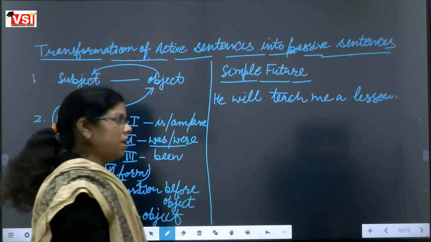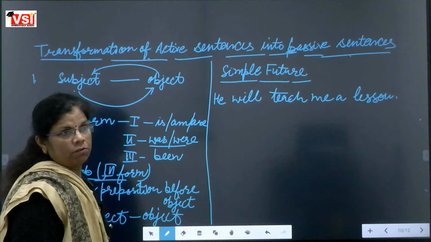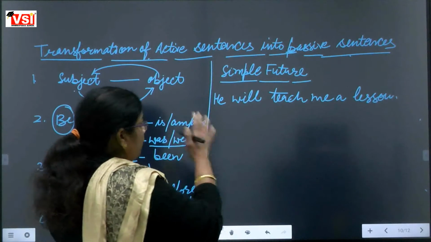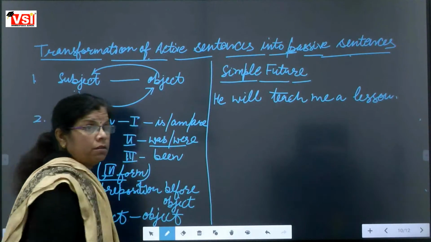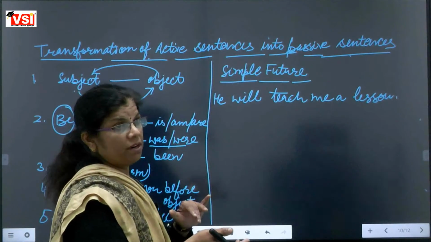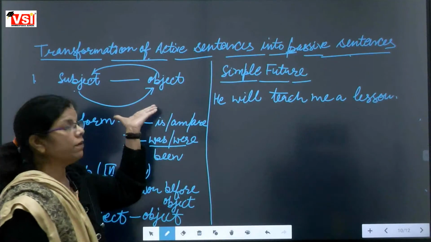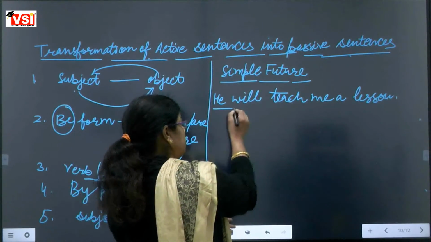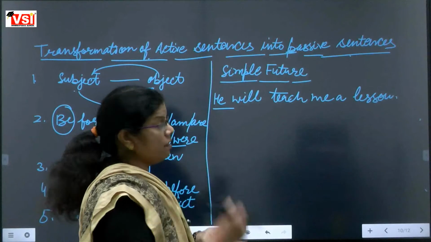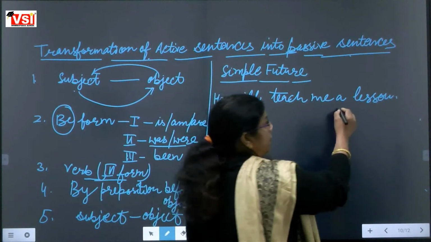Now again we are going to the five basic rules. First, we have to interchange subject and object. That's why we have to identify what is the subject and what is the object here. Here we have he, and the next is a lesson.